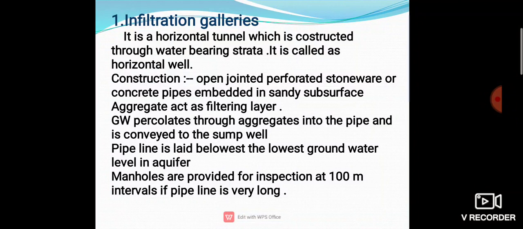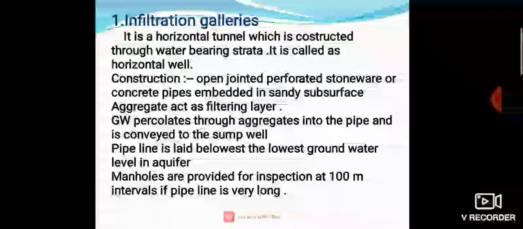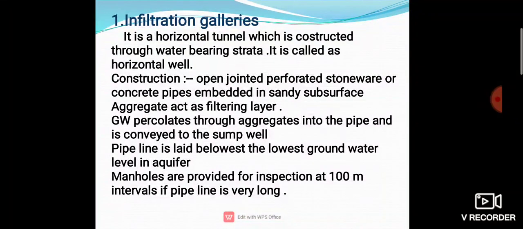The infiltration gallery is a nearly horizontal tunnel constructed through water bearing strata, and it is usually constructed with brick walls and RCC at its top. The gallery obtains water through the porous drain pipe from the water bearing strata. The pipes are also covered with gravel, pebbles, aggregates, small stone, etc. To prevent the entry of very fine material into the pipe, the porous drain pipes may be single or double in a row.